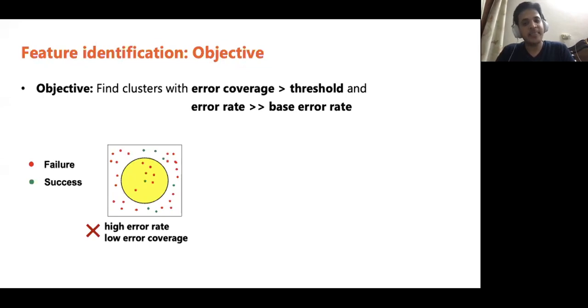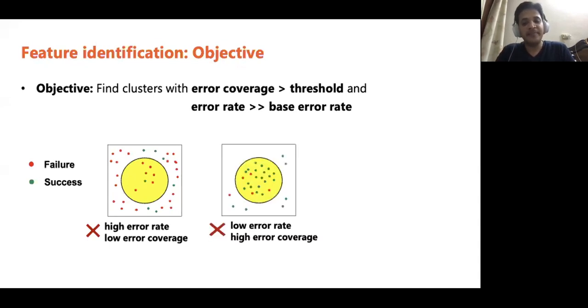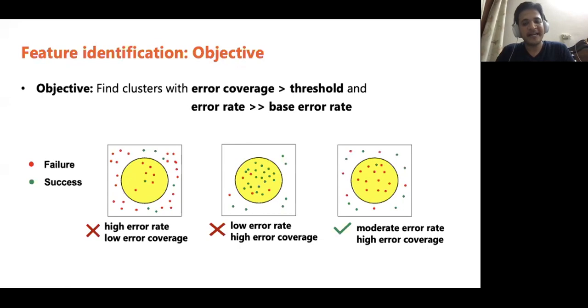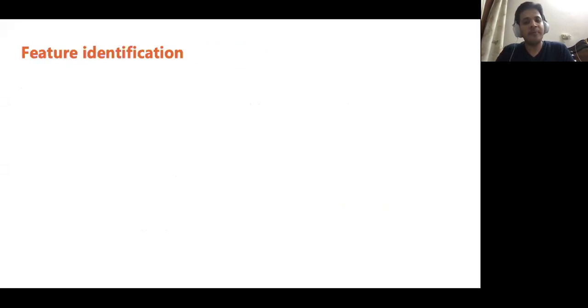As you can see, the number of red dots that are failures in the yellow circle is very small. This is a cluster with very high error coverage but low error rate. We want a cluster that looks like the rightmost one so that it can explain a significant fraction of errors with high accuracy. Now, how do we find such clusters?